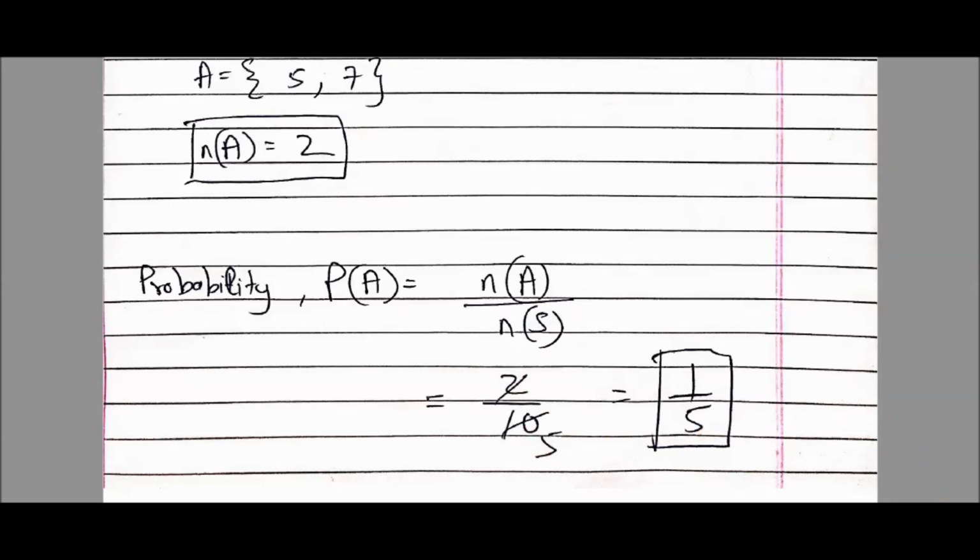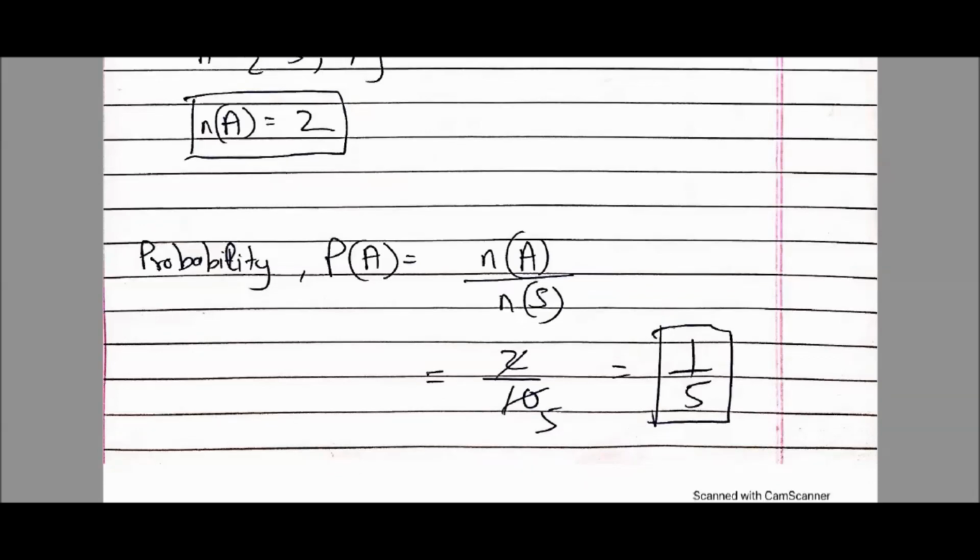Okay, this was a basic sum, students, just to make you all aware of how to write. Once again, I would like to tell you all, we will always write the formula in this manner. Probability of the name of the event. Today we called the event capital A. Next time we can call it B. It depends upon us, but it should be denoted by a capital letter. n of A means the number of elements in our event, upon, always here n of S will come. In all the sums, the number of elements of the sample space will come.